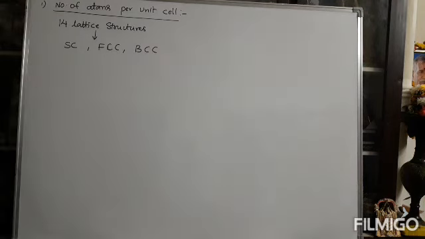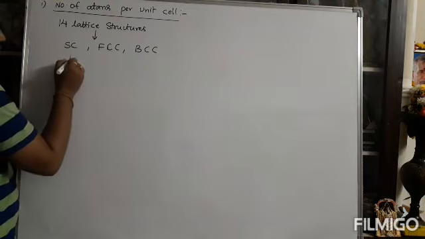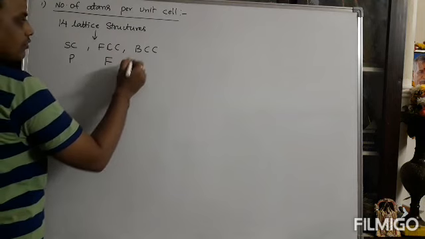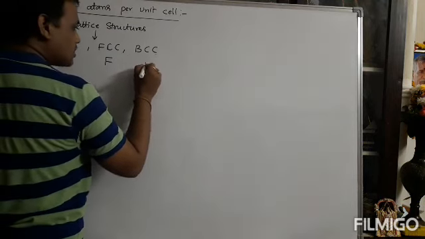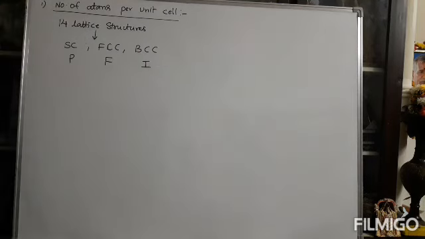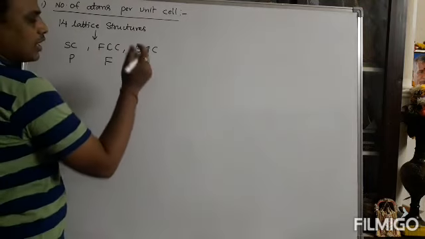These three structures are the repeated structures. The simple cubic structure is represented by P. The face centered cubic structure is represented by F. The body centered cubic structure is represented by I. Sometimes you can represent it by B also, but basically you represent it by I.